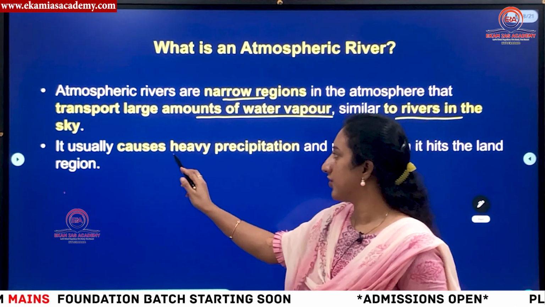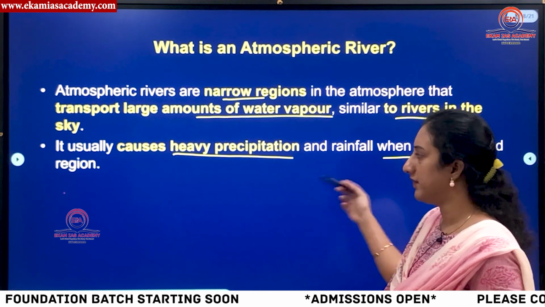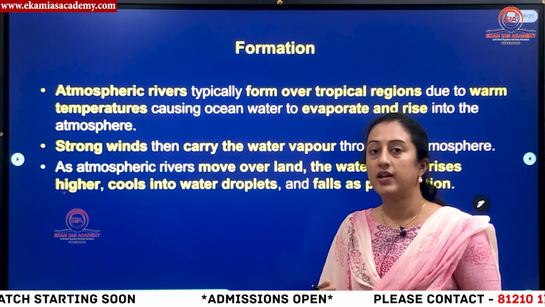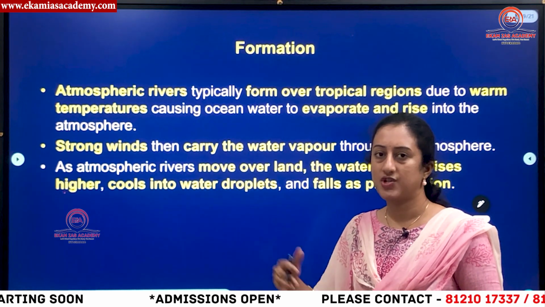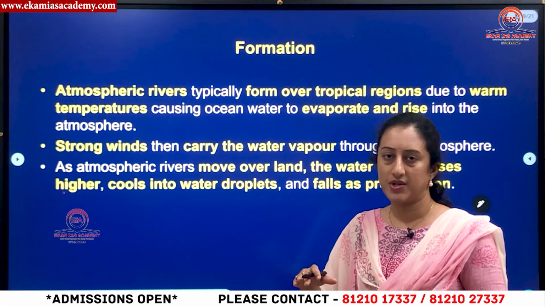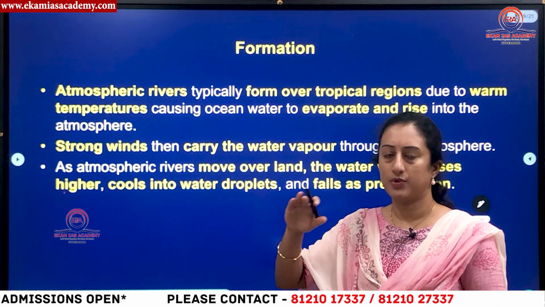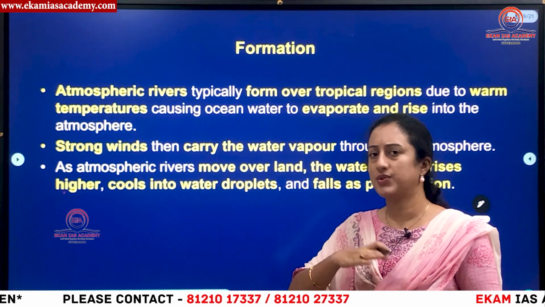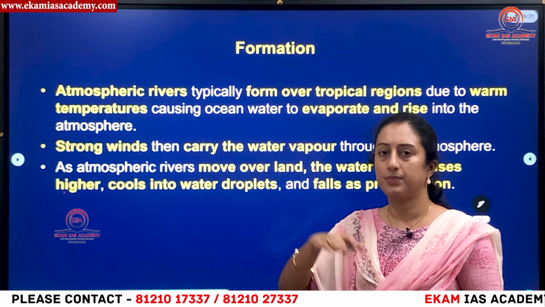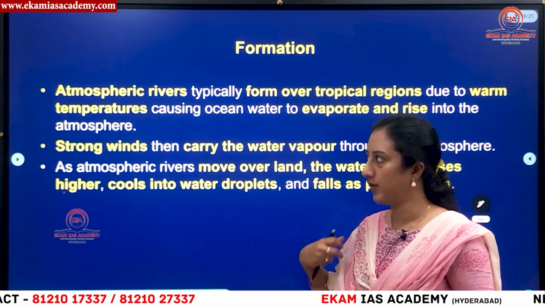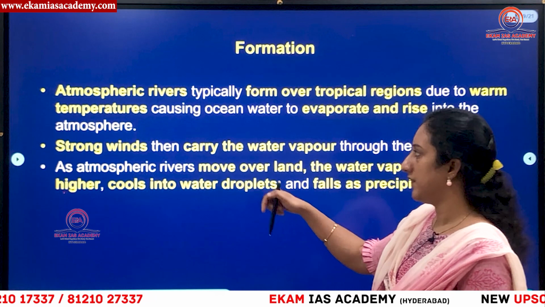So it usually causes heavy precipitation and rainfall when it happens over a region. When it touches the land region, and if there is a mountain range, as in this example we have seen Sierra Nevada, a mountain region in the USA, it is forced to lift up. On the other side you have California and Los Angeles, so there they are forced to shed their moisture, which causes this flooding and intense rainfall.